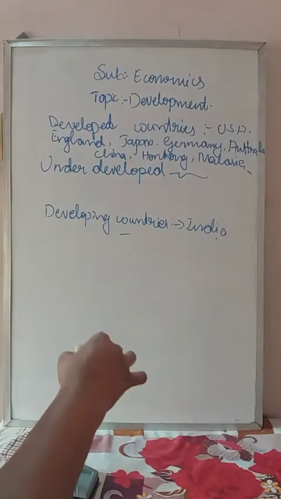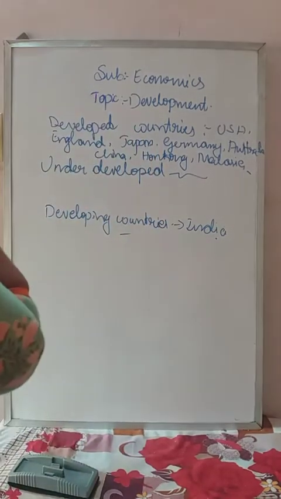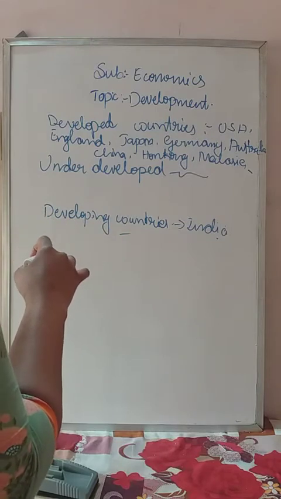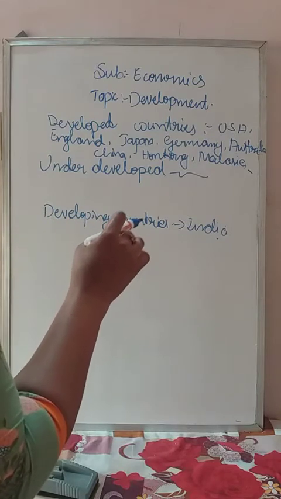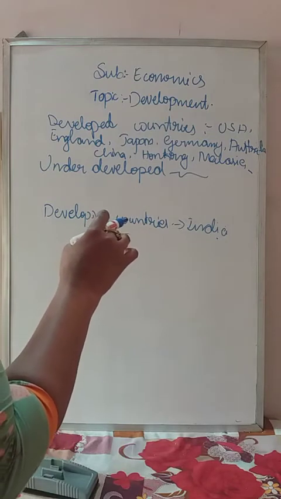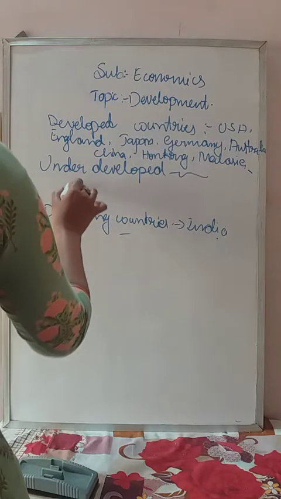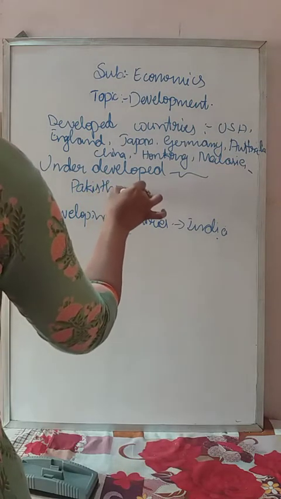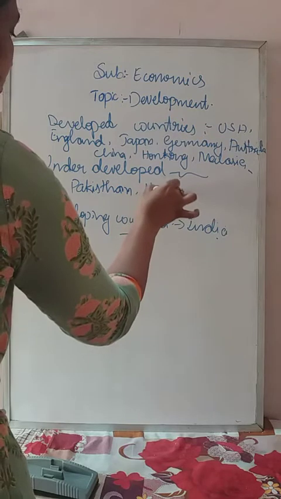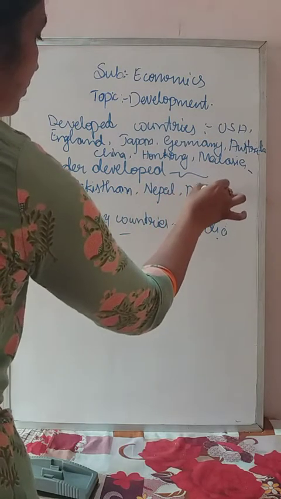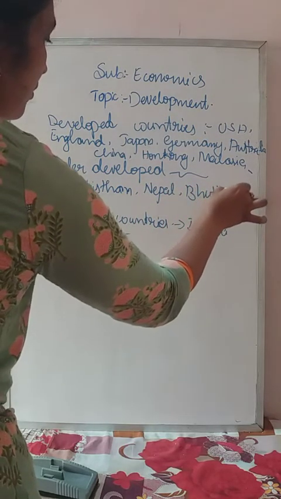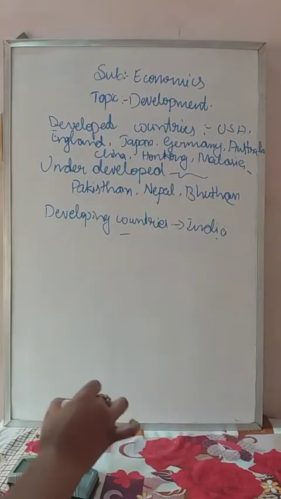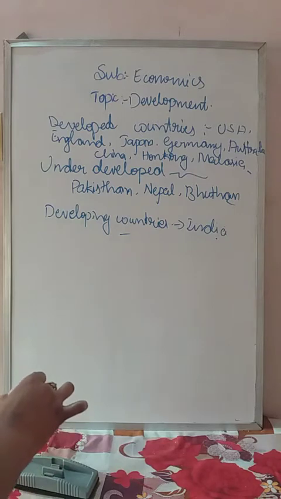Underdeveloped countries. What are developed countries? We know that. Next, which are those underdeveloped countries? The examples of the underdeveloped countries are Pakistan, Nepal, Bhutan, like that. Many countries are there.